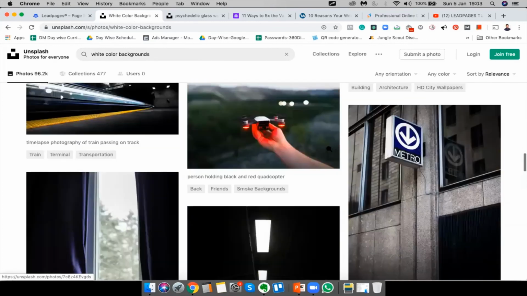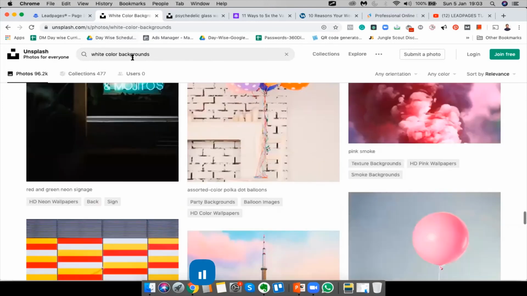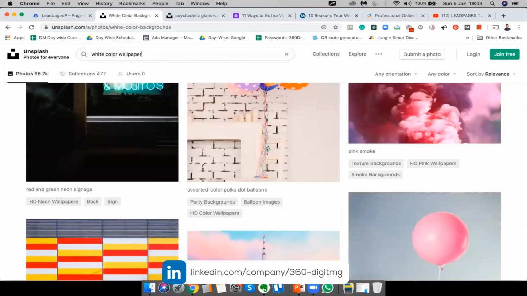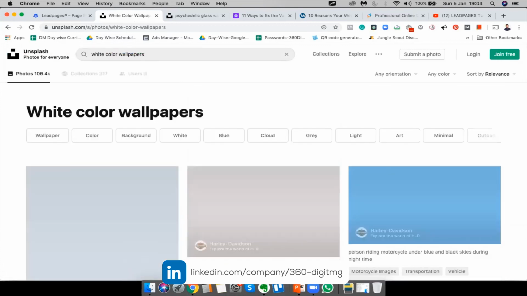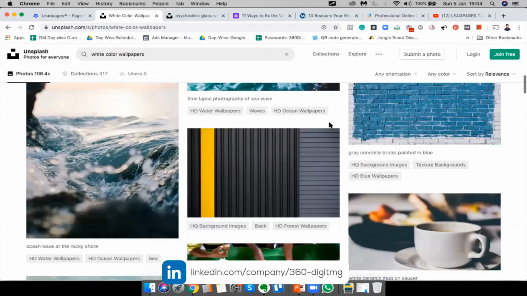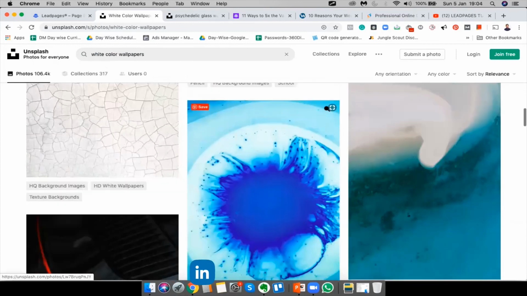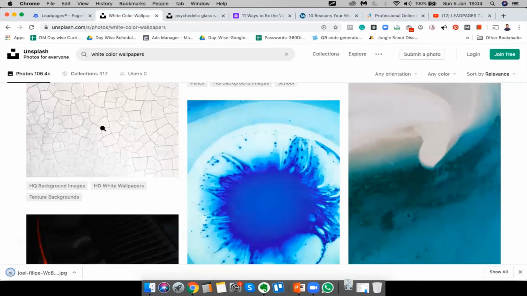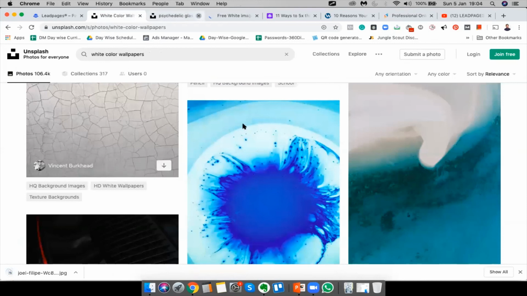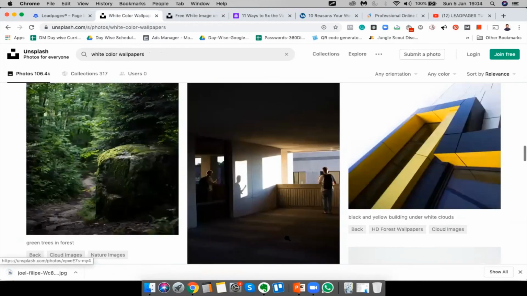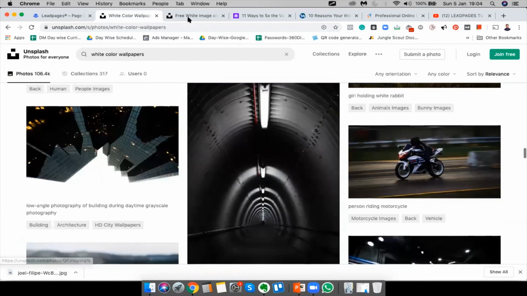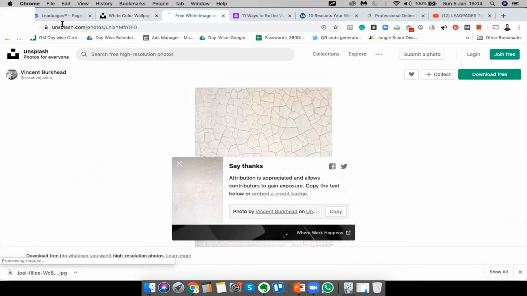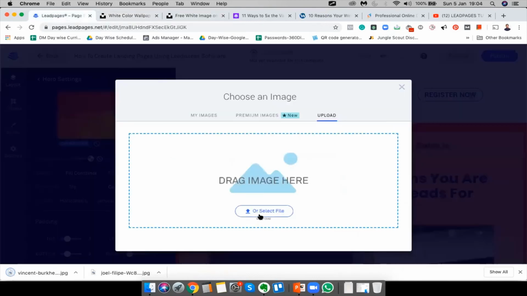Type in white color backgrounds. Let's call it wallpapers and see if that makes any difference. Let's download this, and also this cracked ground. Let's try it.